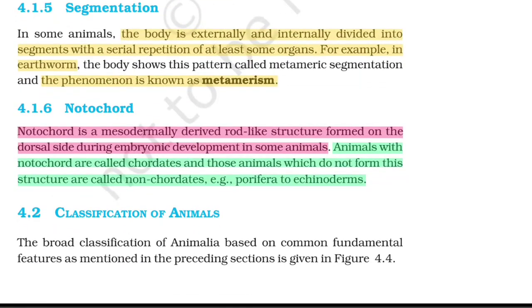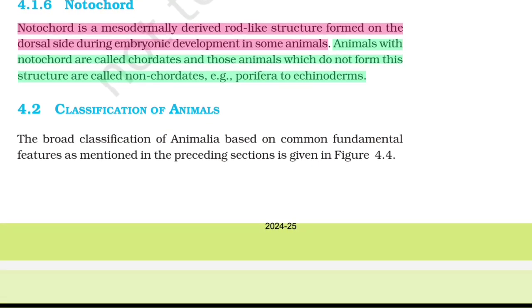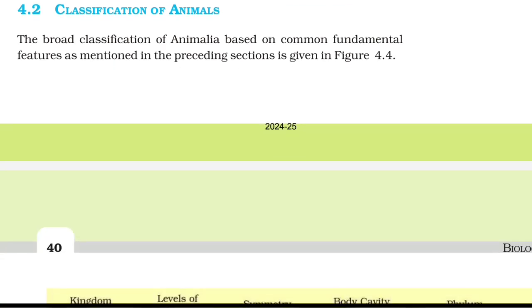Segmentation. In some animals, the body is externally and internally divided into segments with a serial repetition of at least some organs. For example, in earthworm, the body shows this pattern, called metameric segmentation, and the phenomenon is known as metamerism. Notochord. Notochord is a mesodermally derived rod-like structure formed on the dorsal side during embryonic development. Animals with notochord are called chordates, and those animals which do not form this structure are called non-chordates. Example: Porifera to echinoderms.